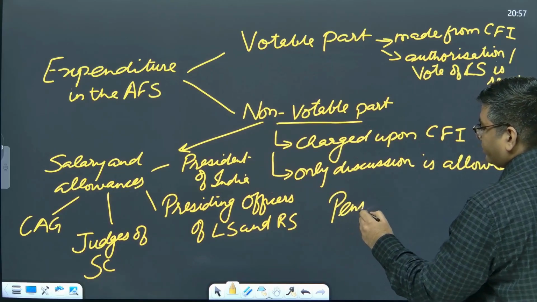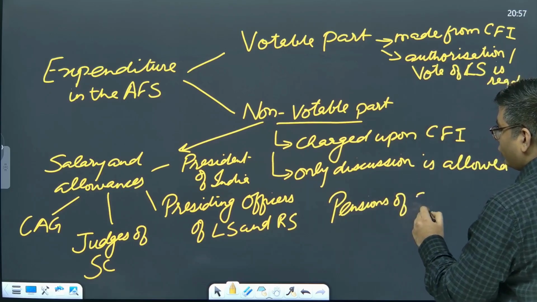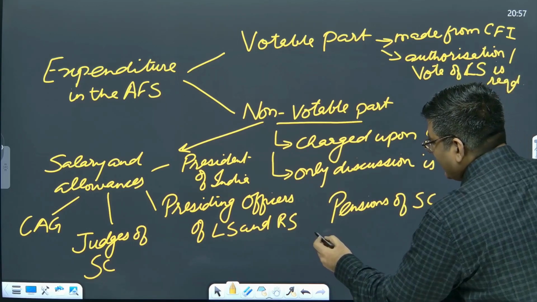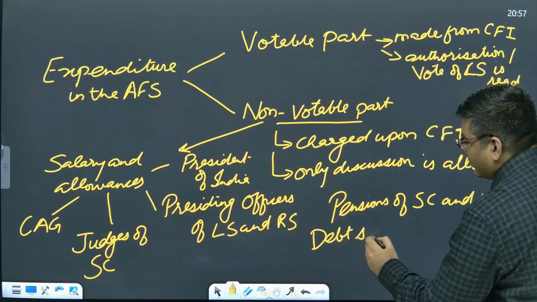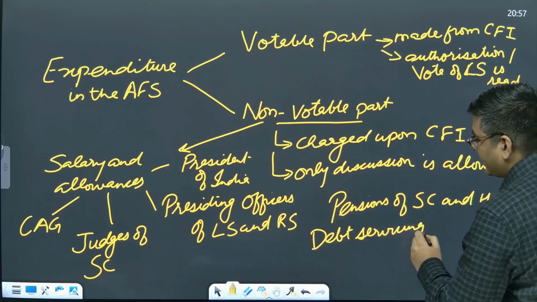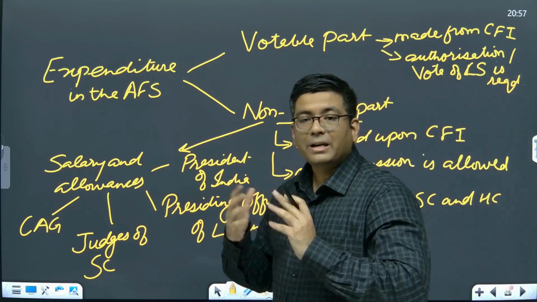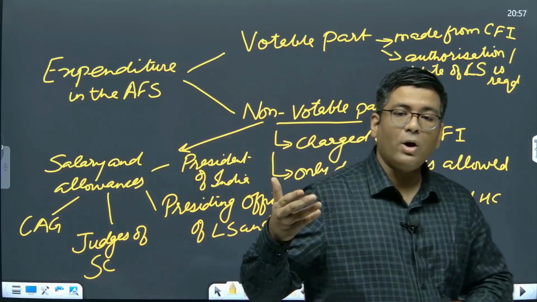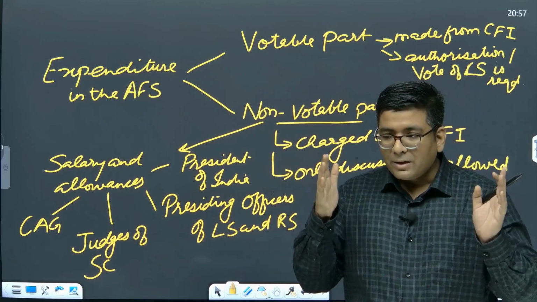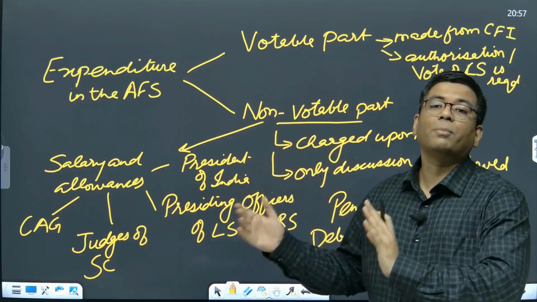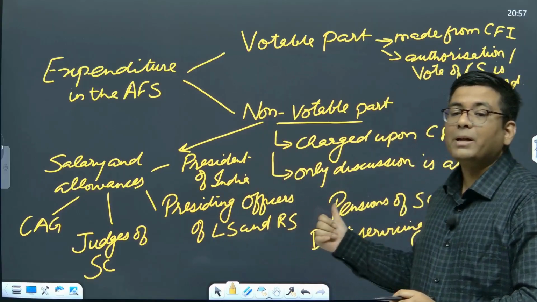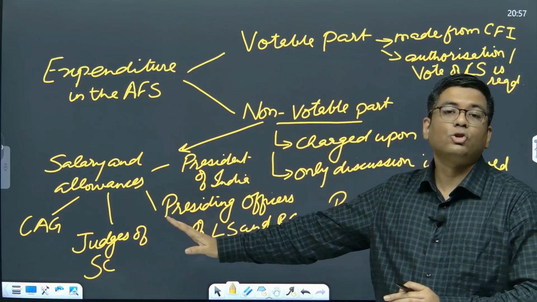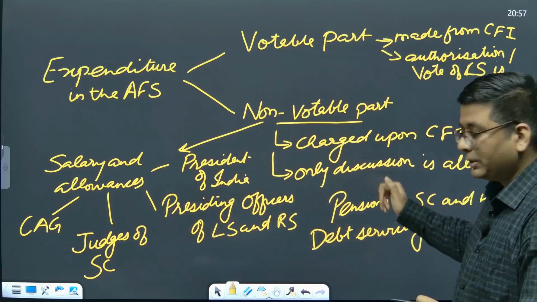So pensions of Supreme Court and High Court judges, that is to be given. Apart from that, any debt servicing that is to be done. Debt servicing is basically also a part of the charged expenditure. Apart from that, any other expenditure that is to be made based upon an order given by a court or tribunal. So let us say any court or tribunal has actually ordered that the government of India has to pay such amount of money to a particular entity or an organization, that will be a charged expenditure. So these are basically the ones which are the non-votable part. It cannot be stopped. So that is the classification of the two.